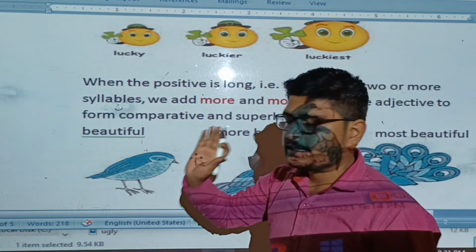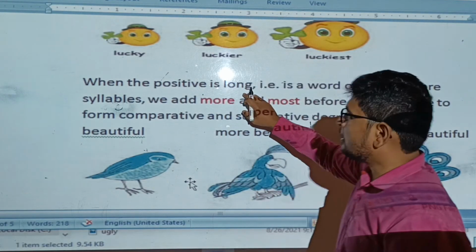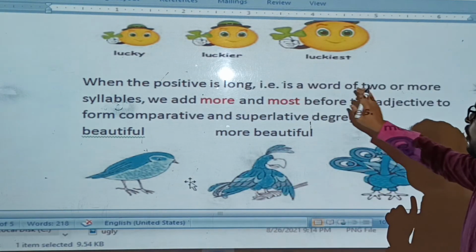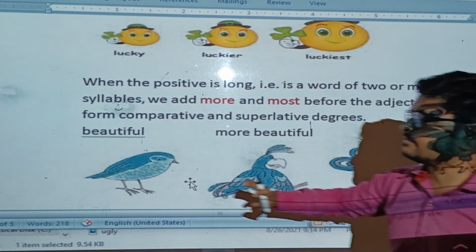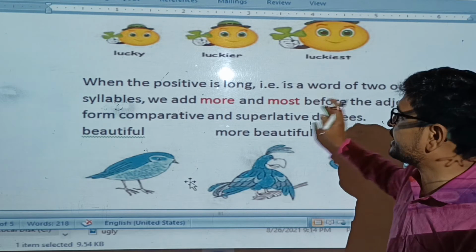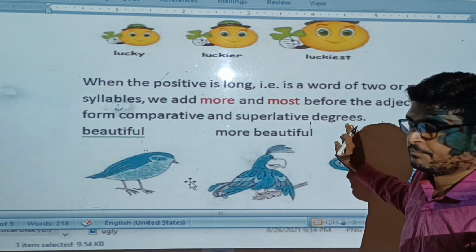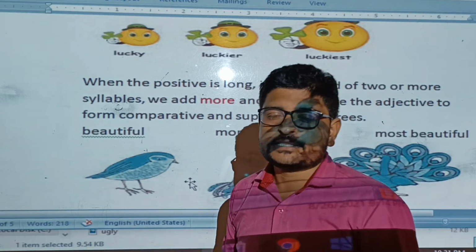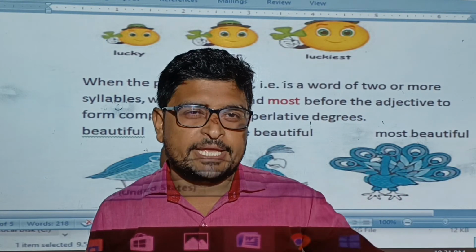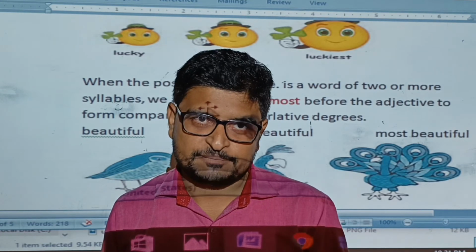Now rule number 3. When the positive is long, that is, a word of two or more syllables, we add more and most before the adjectives to form comparative and superlative degrees. A one syllable word is spoken in one go: tall, big, small, large. So we just add ER or EST.